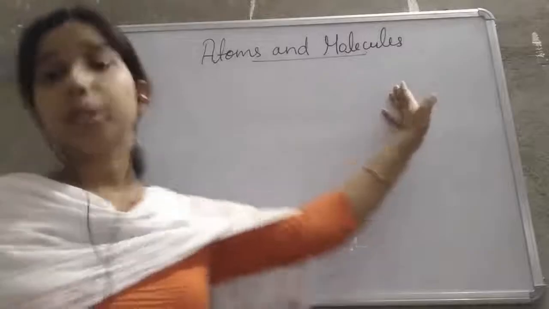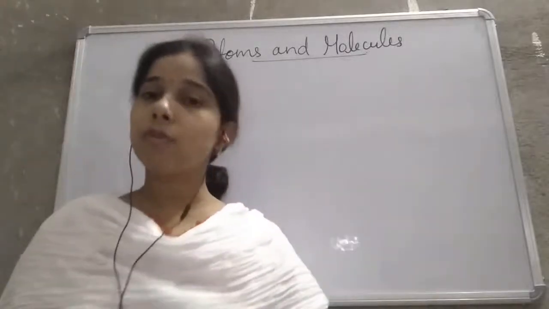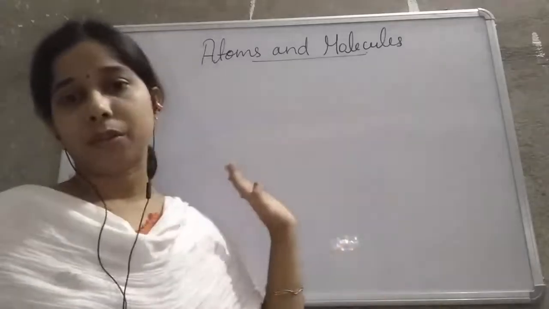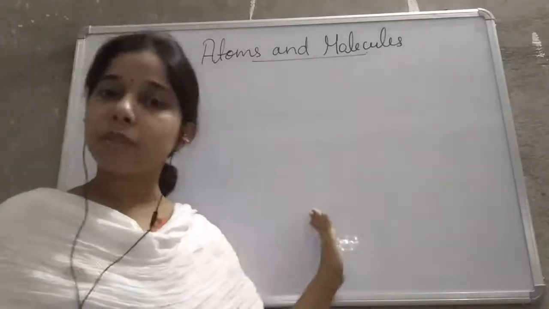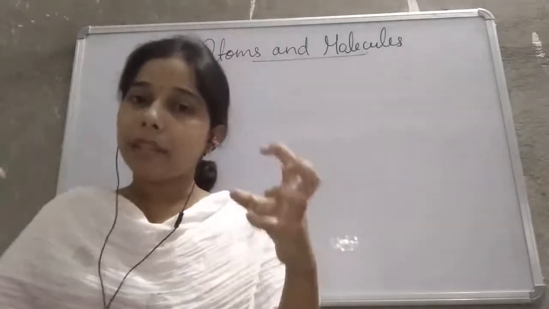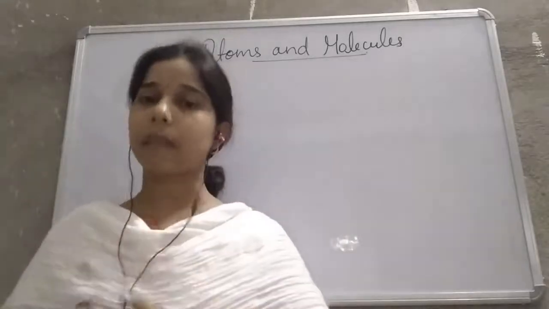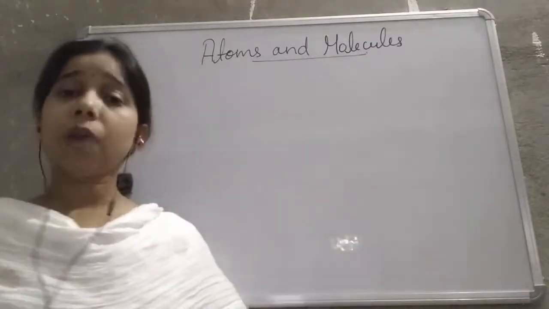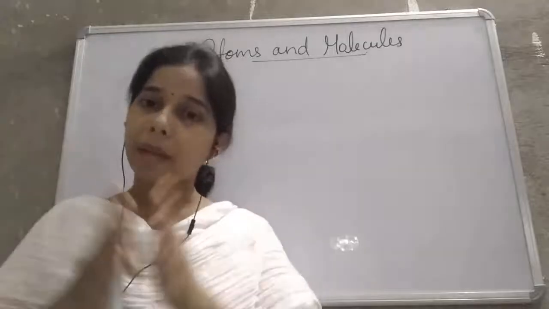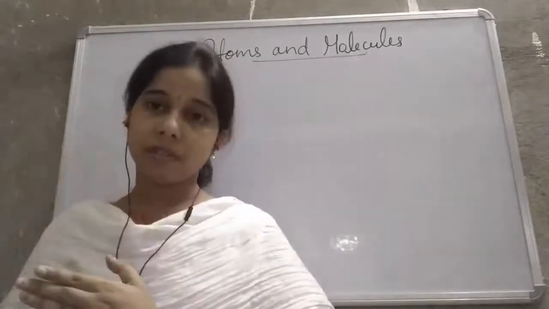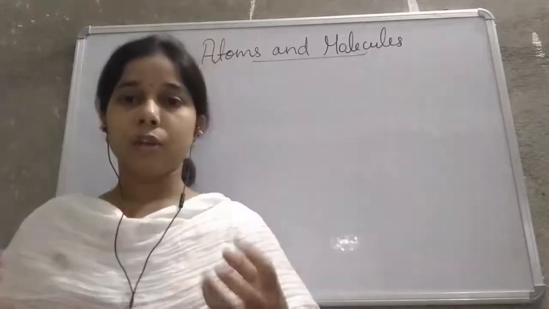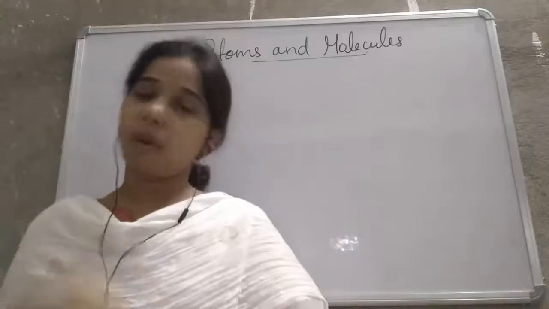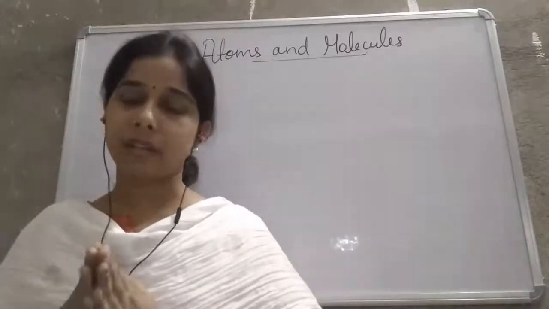Now what about the molecule, student? When two or more atoms combine together, they form a molecule. So atom is the smallest unit. When we keep dividing the matter into smaller particles, the smallest particle that we get, we call an atom. Now you know that different elements combine together to give a reaction. Different chemical reactions occur as two compounds react together, or two elements react together to form products, and that is a chemical reaction.